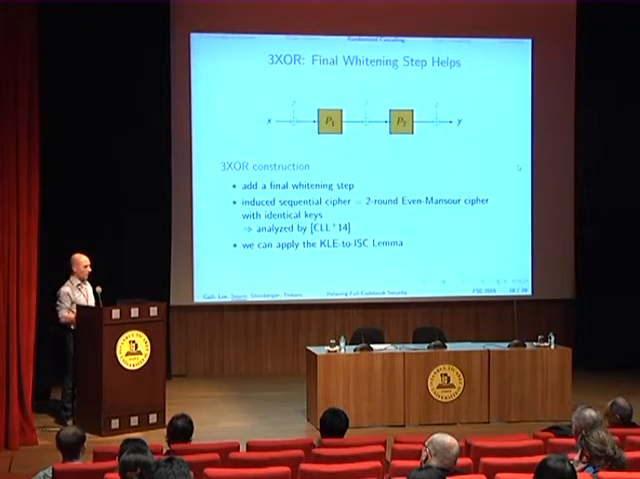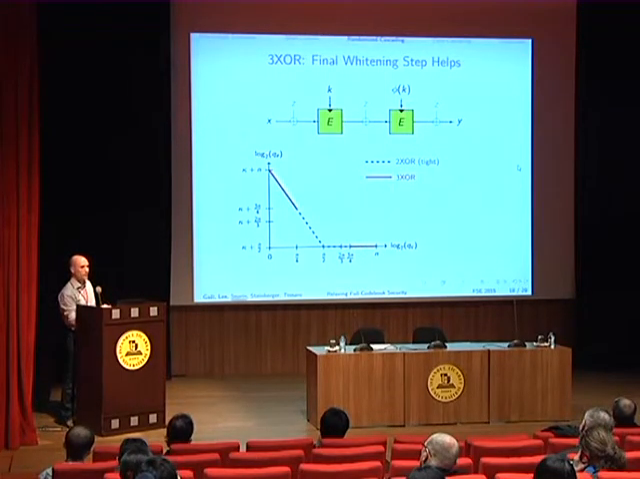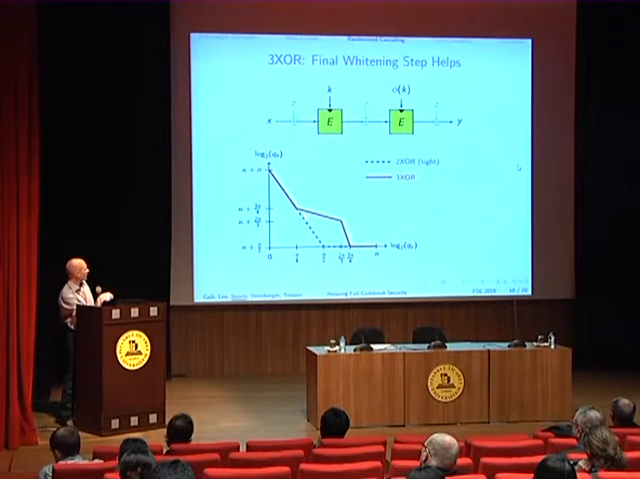And so if we apply our main lemma, we obtain this picture here. So when QC is less than 2 to the n over 4 or larger than 2 to the 3n over 4, then the security is the same as for 2XOR. But between these, the security bound is better, so here this is the security for 2XOR and here for 3XOR. So for this set of parameters here, adding a final whitening step improves the security of the construction, okay?